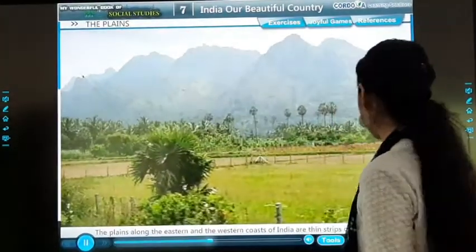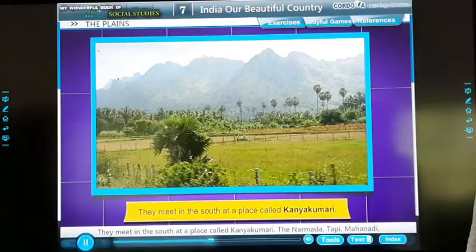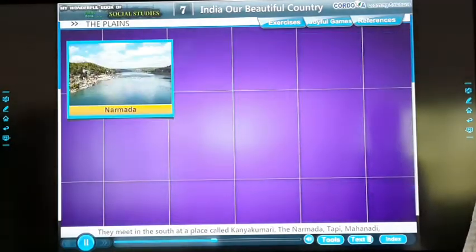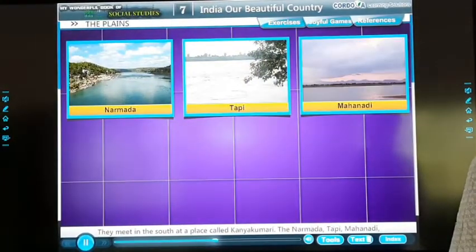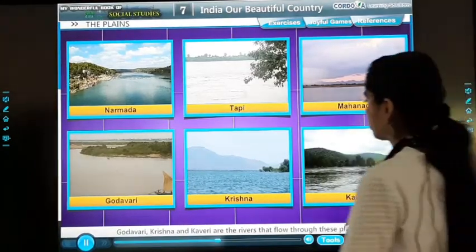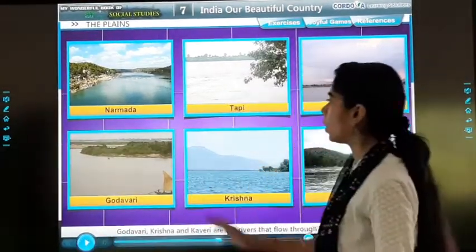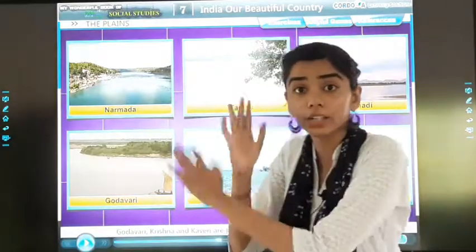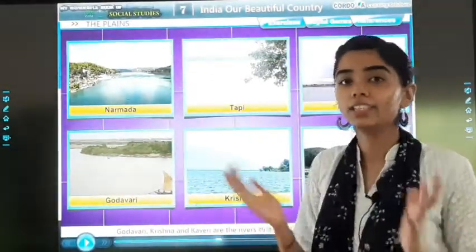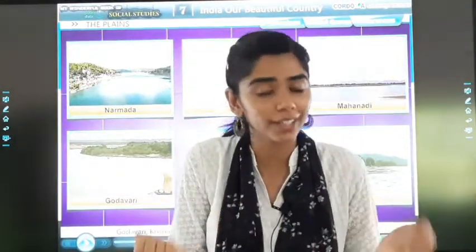Mahanadi, thin strips of flat land. They meet in the south at a place called Kanyakumari. The Narmada, Tapi, Mahanadi, Godavari, Krishna and Kaveri are the rivers that flow through. So these are the rivers that flow through these plains, and this is why they make the plains fertile.